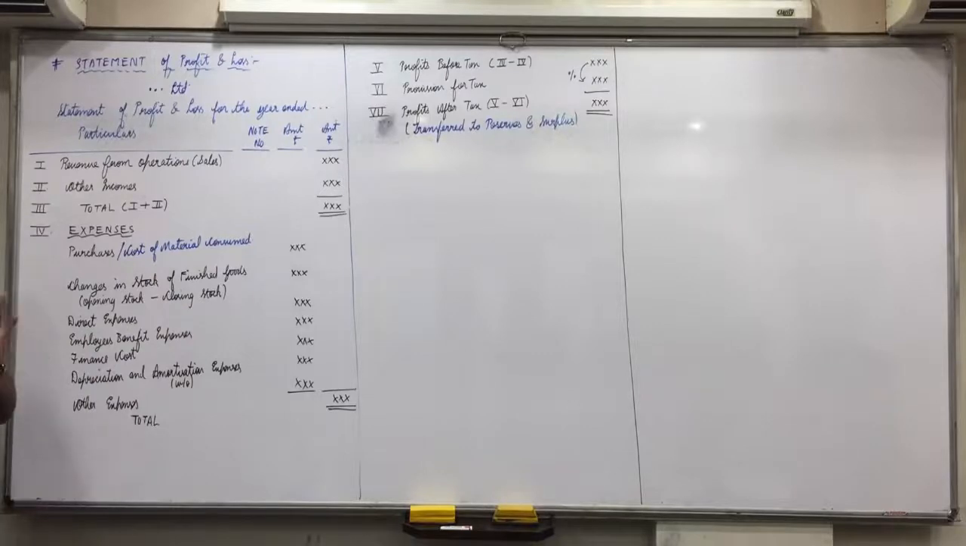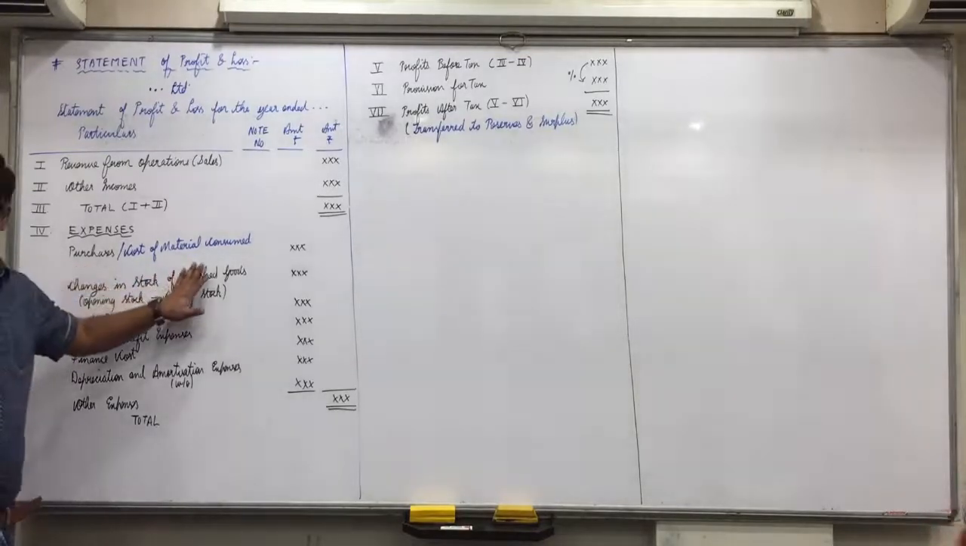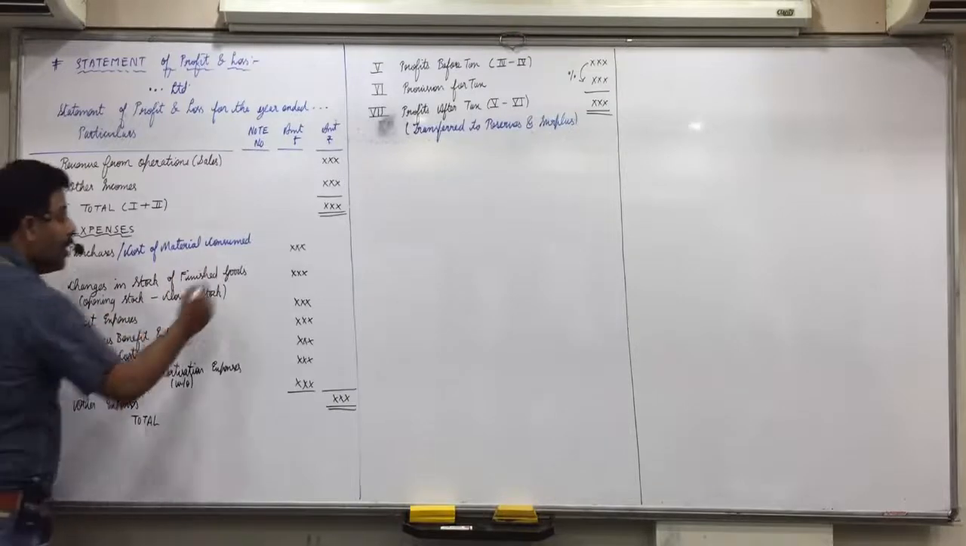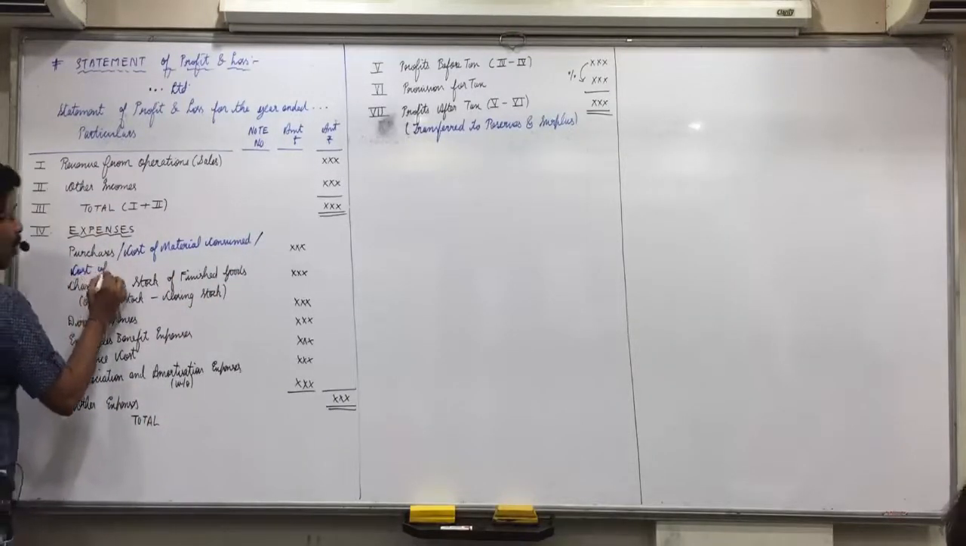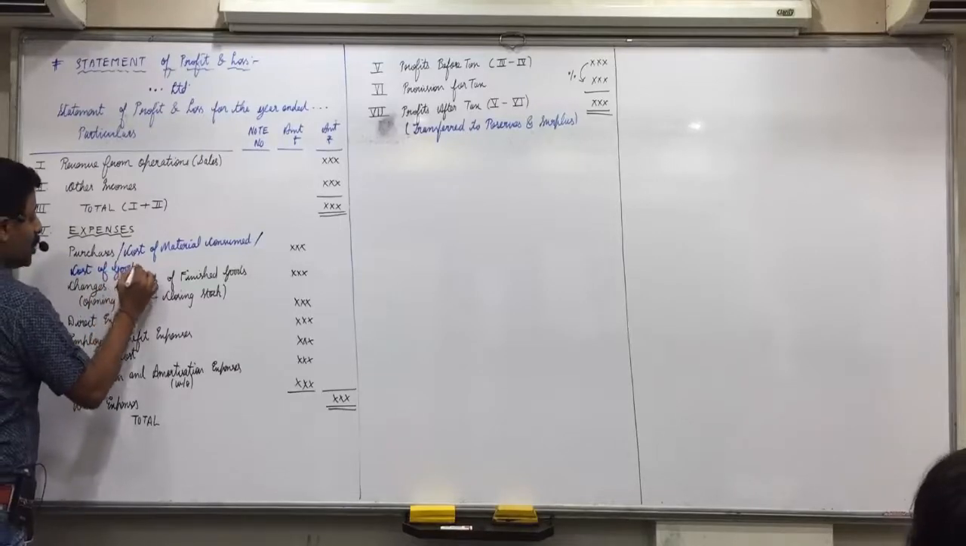So basically you need to see in the question, before you make the format, are you given purchases or cost of material consumed? Either of the two will be given. If it's a trading business unit, you will be given purchases. If it is a manufacturing business unit, you will be given cost of material consumed. Or you may also be given cost of goods sold.